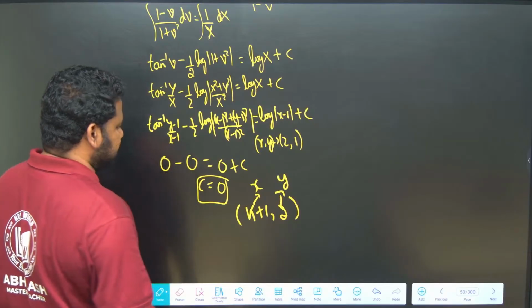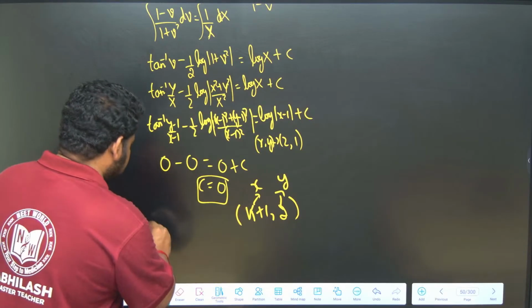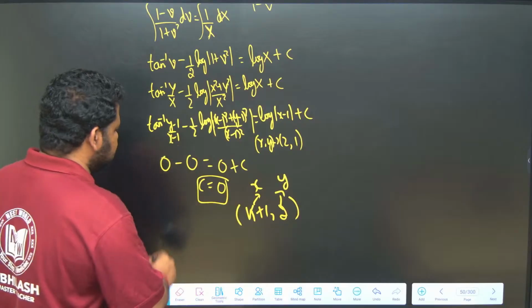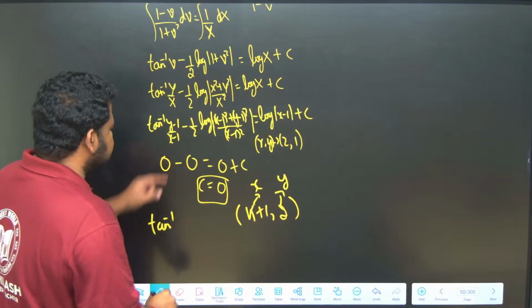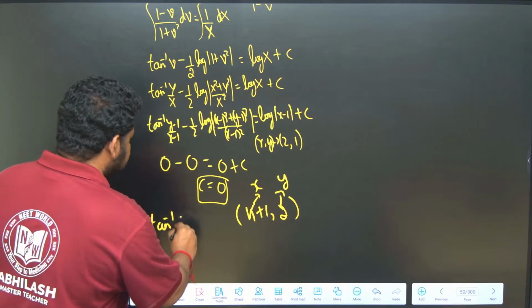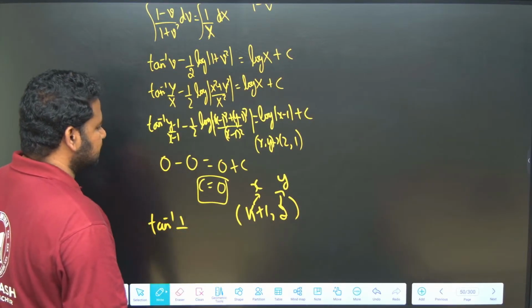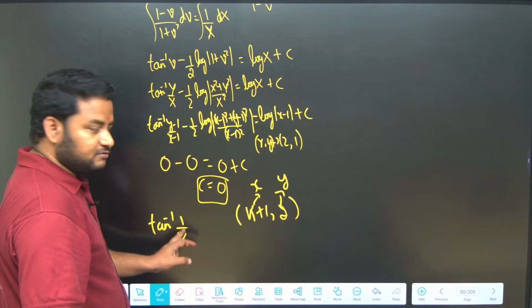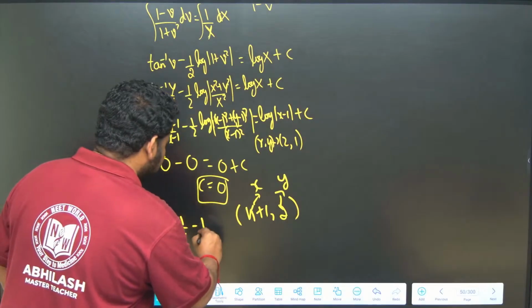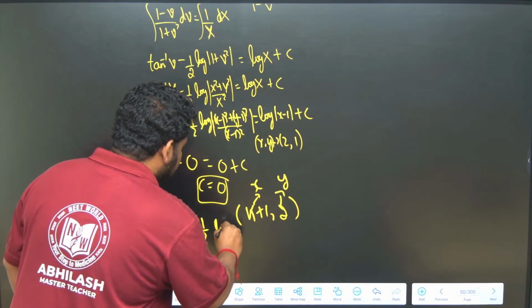Now, c is equal to 0 means this will become tan inverse of y minus 1, where wherever y is there I should put 2. So, tan inverse of 2 minus 1 is 1 itself, so tan inverse of 1 by (x minus 1). With x as k plus 1, k plus 1 minus 1 is k, so I get tan inverse of 1 by k, minus 1 by 2 into log of what do I have?